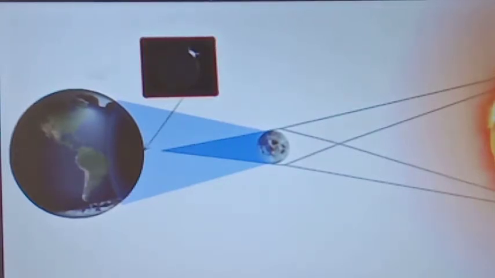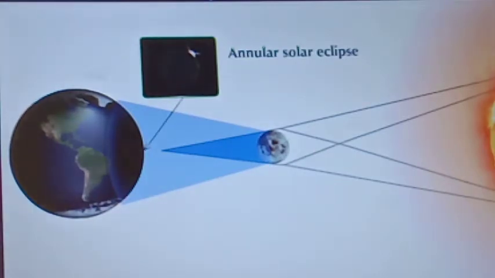Here you are looking that in this position, when the dark shadow of the moon is not reaching the earth, from some areas only a ring shape of the sun is visible. It appears like a bangle or a ring. This condition is called an annular solar eclipse. It is a very rare phenomenon.